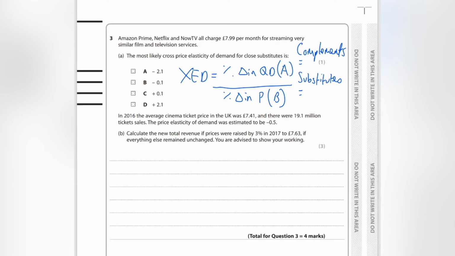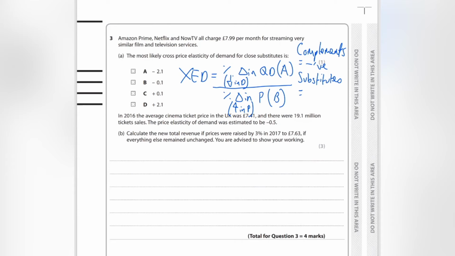So if we're talking about complements, if there is a percentage increase in the price of whatever good B is, and you usually buy them together, that means that the demand for this product is going to go down. There's a decrease in demand. And if there is a negative value here, but a positive value here, then this is going to be a negative value. A negative number times a positive number ends up with a negative number.